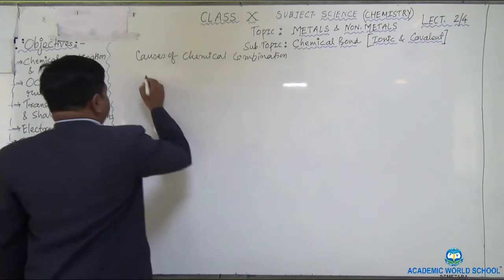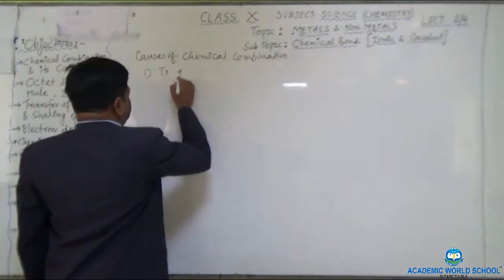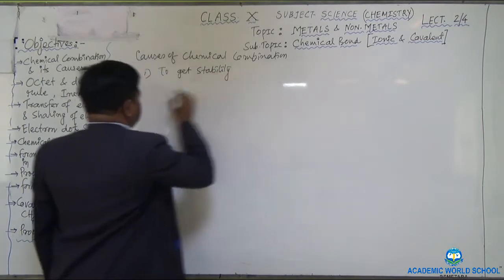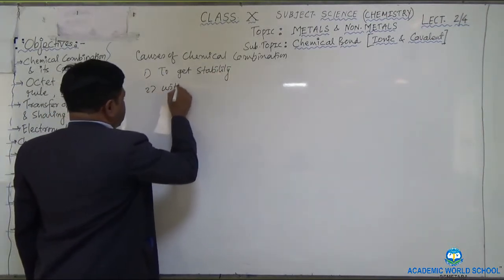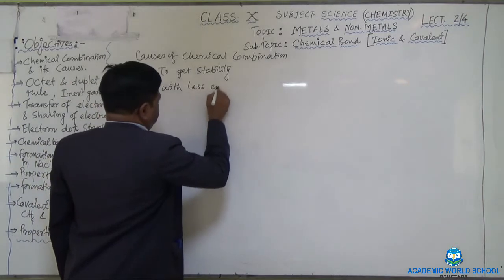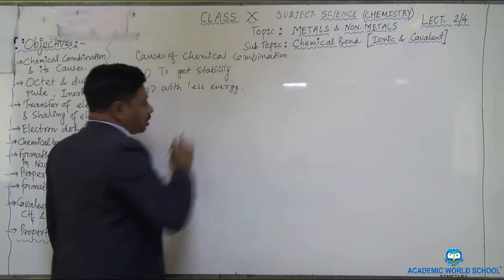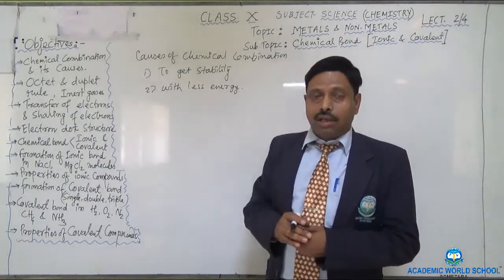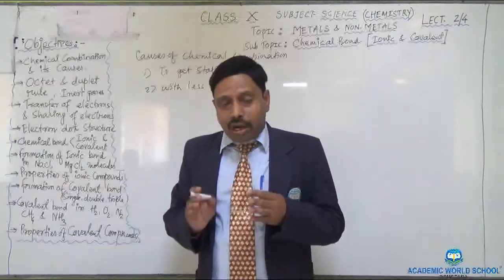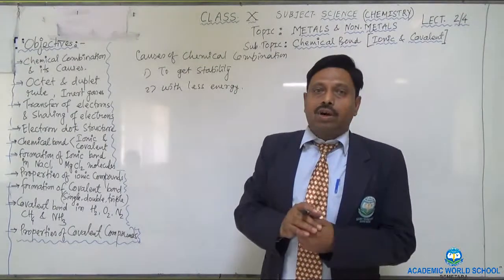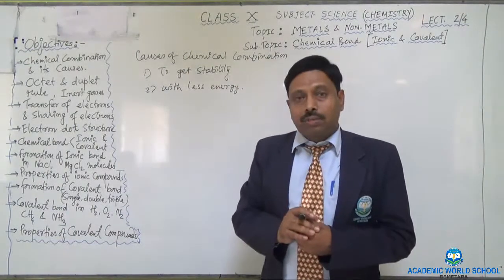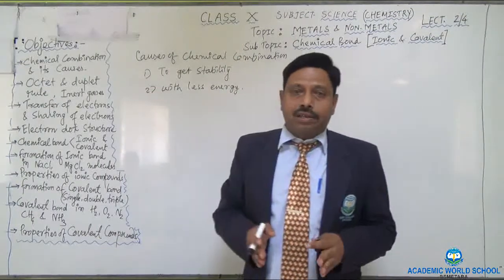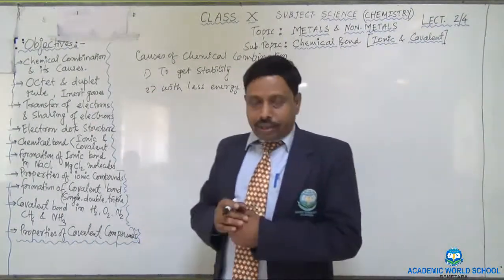So first one is that to get stability, and the second one is that with less energy. Now the question is, how do they get stability with the less energy? They obtain the stability with the less energy by fulfilling the octet. So now the question comes, what is the meaning of the octet? Octet means to have the 8 electrons in their outermost orbit.